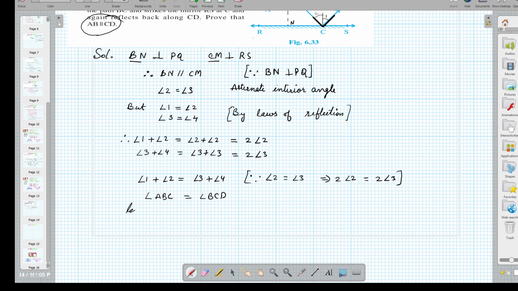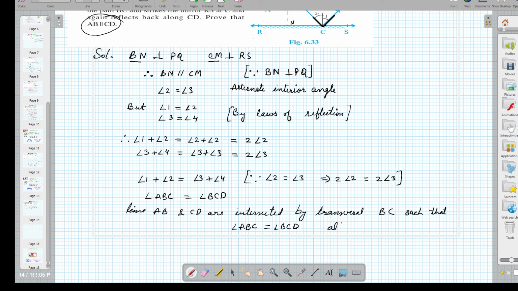So the lines AB and CD are intersected by transversal BC such that angle ABC is equal to angle BCD.